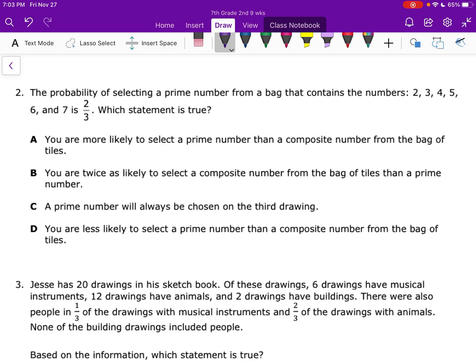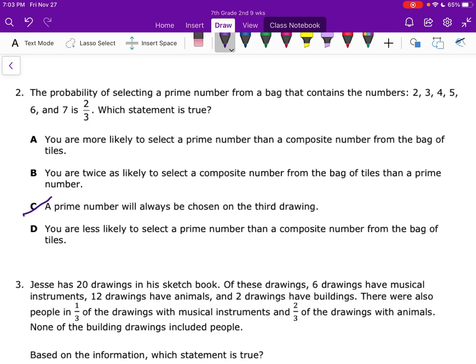It says the probability of selecting a prime number from a bag that contains the numbers 2, 3, 4, 5, 6, and 7 is 2 to 3. Which statement is true? Okay, so as we peruse the answer choices, it says you are more likely to select a prime number than a composite number from the bag. You are twice as likely to select a composite number than a prime number. A prime number will always be chosen on the third. Oh, we can already cross that one out.